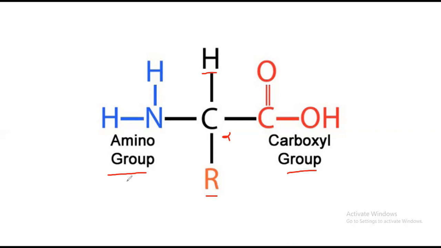As I told you, in the later videos I will show you where this amino group comes from, where this carboxyl group comes from, where this hydrogen comes from, how this backbone forms, and where this R group comes from. I will discuss it from A to Z. This is an introduction, but in the later videos I will discuss how the amino group and the other groups come from, and how the amino acid is formed.